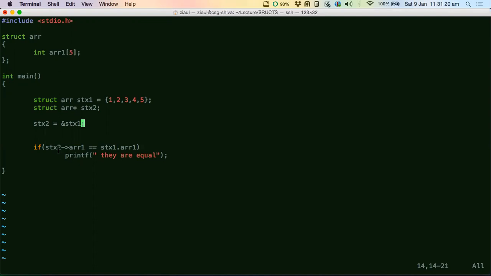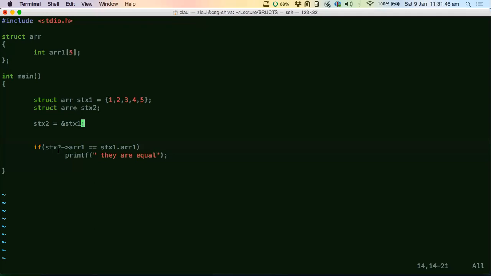You mean to say the array name, right? Yes, sir. When you use the structure name, you don't get the address. Just like when you use a variable name, do you get an address? You don't get an address, right? When you use a variable name, you get the variable value. That's why whenever you use a structure name, you don't get anything with a structure name. You have to use a dot operator or an arrow operator to get to the values inside the structure.